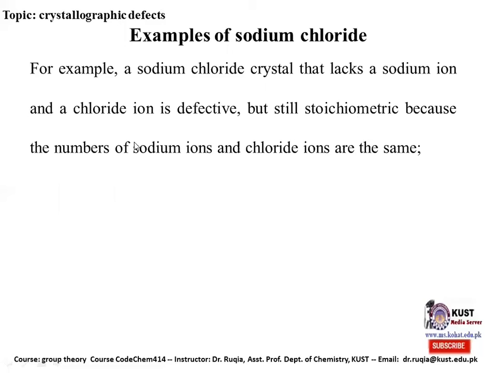Example of sodium chloride. For example, a sodium chloride crystal that lacks a sodium ion and a chloride ion is defective, but still stoichiometric because the number of sodium ions and chloride ions are the same.